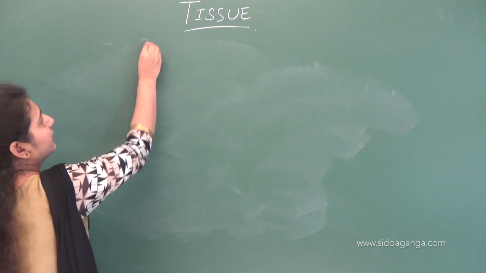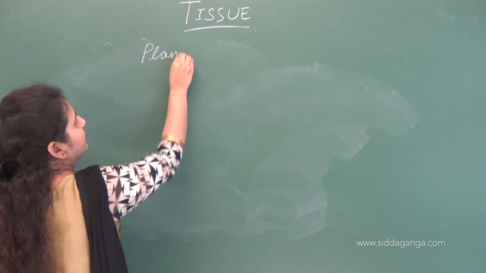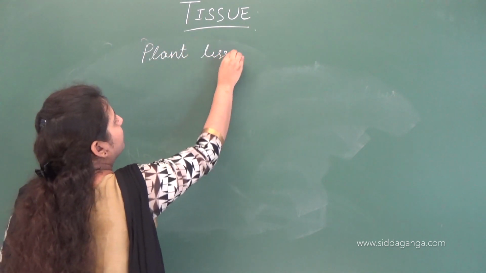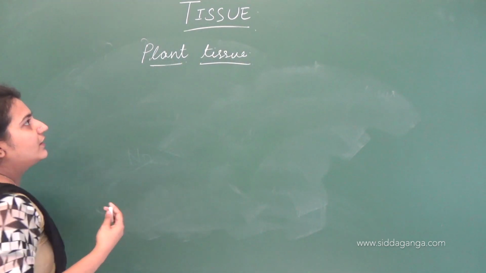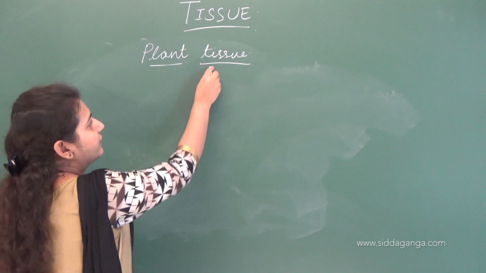So let's study about the plant tissues. What are the plant tissues, types of plant tissues and where they are present?